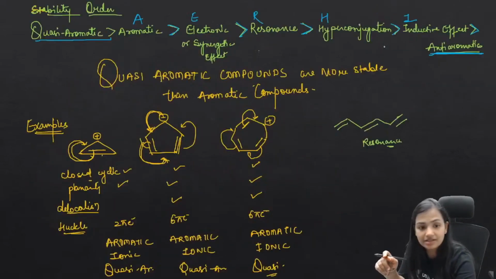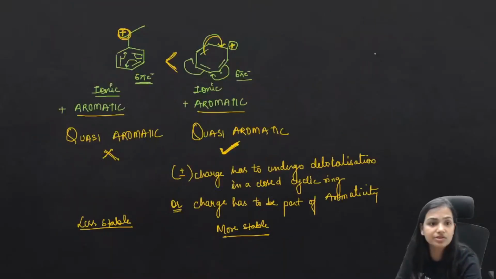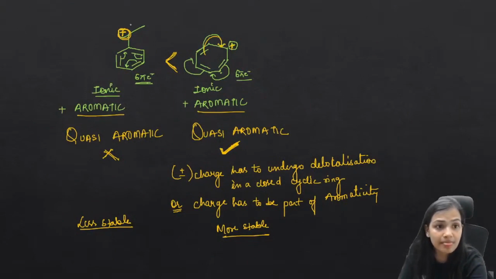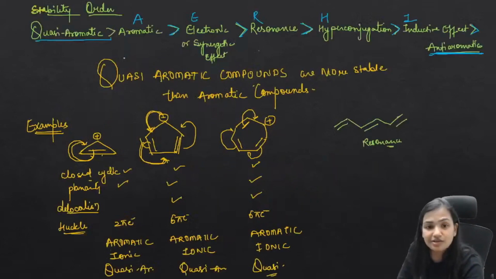So if there is a relation between the two, ionic and aromatic, then only it is said to be quasi-aromatic. I think this is the best example to help you understand why this is less stable than this. They both were aromatic, but this was more stable because here the charge was a part of the ring. But here the delocalization is within this ring, but the charge is not a part of this ring. So that's the reason.